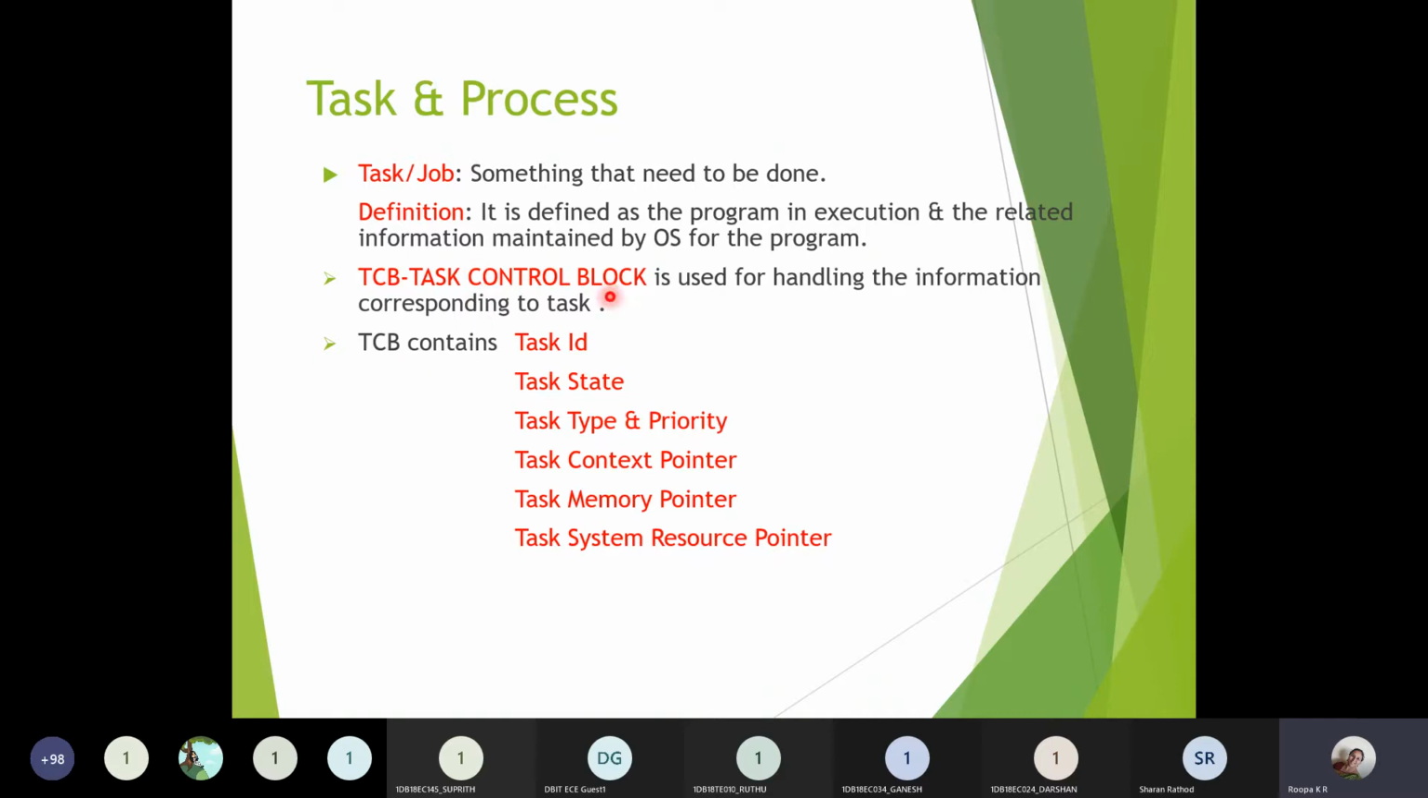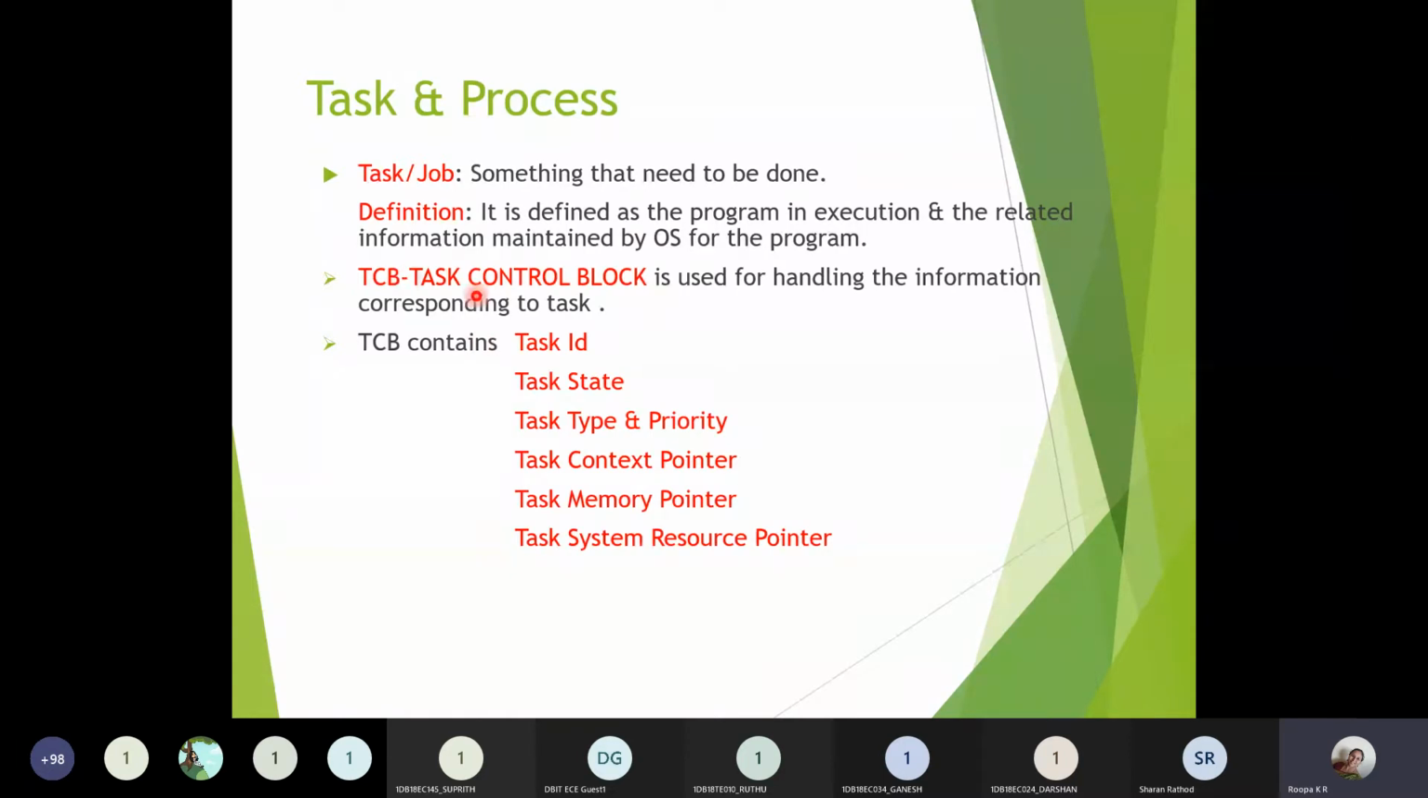So what does this TCB contain? The TCB contains the task ID and the task state. I'll tell you what these things are in the next slide. Also task type and task priority, task context pointer, task memory pointer, task system resource pointer, all those things. So these are the different things related to the task we'll be having inside a task control block.